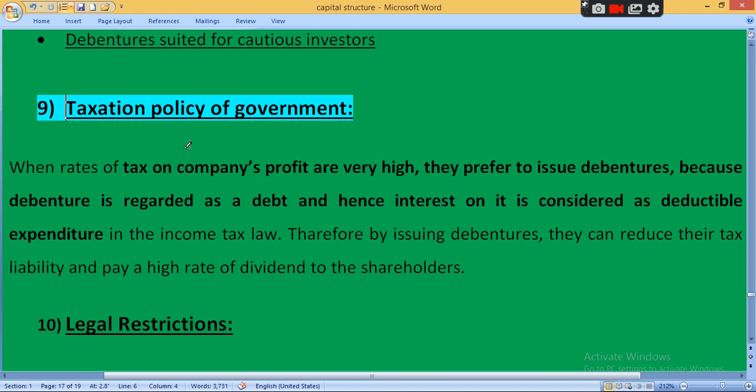When the tax rate is high, what should the company select? Debenture, because interest paid to the debenture holder is considered tax deductible. If the company issues debentures, the company has to pay compulsory interest. Interest is considered an expense for the company. And if your expense is high, it means you have to pay less tax to the government. So tax benefit is available only on one security, that is debenture.